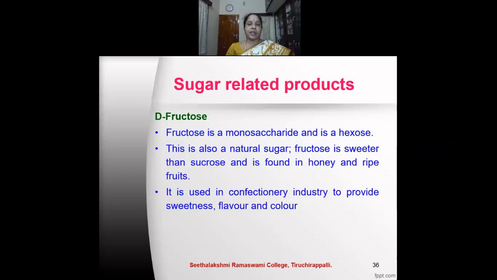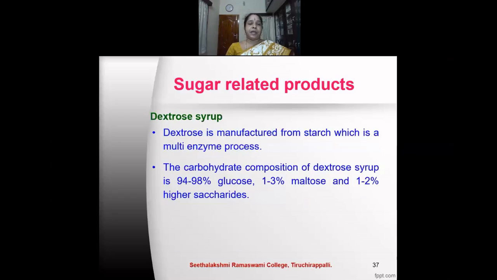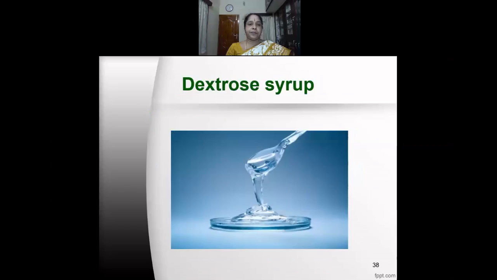D-fructose is a monosaccharide and is a hexose. This is also a natural sugar. Fructose is sweeter than sucrose and is found in honey and ripe fruits. It is used in the confectionery industry to provide sweetness, flavor, and color to the product. Dextrose syrup. Dextrose is manufactured from starch, which is a multi-enzyme process. The carbohydrate composition of dextrose syrup is 94 to 98% glucose, 1 to 3% maltose, and 1 to 2% higher saccharides. You can see the image of the dextrose syrup.